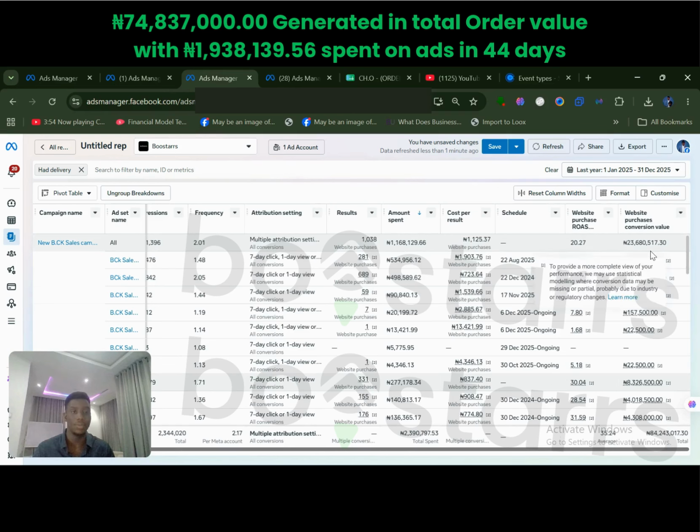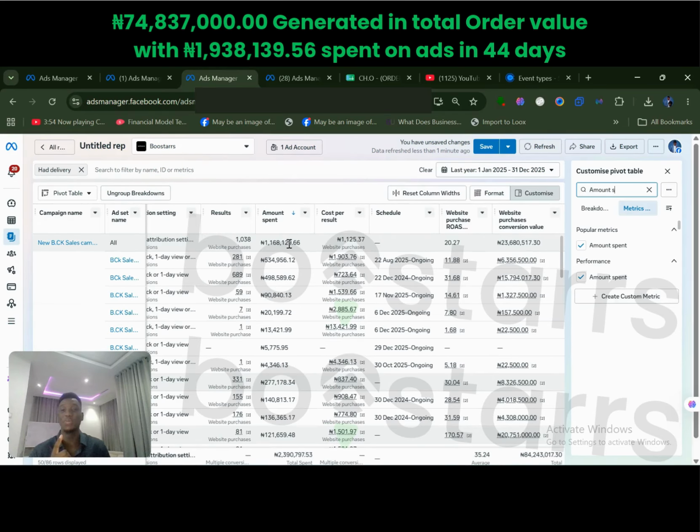Let's look at it here. See, from one product here, we did 23.6 million. One product, one campaign, 23.6 million. How much did we spend here? We spent 1.1 million naira, generated 23.6 million. You understand? Here we spent 534,000, 6.3 million. Here, 498,000, 15.7 million. So you see, these results have been generating.